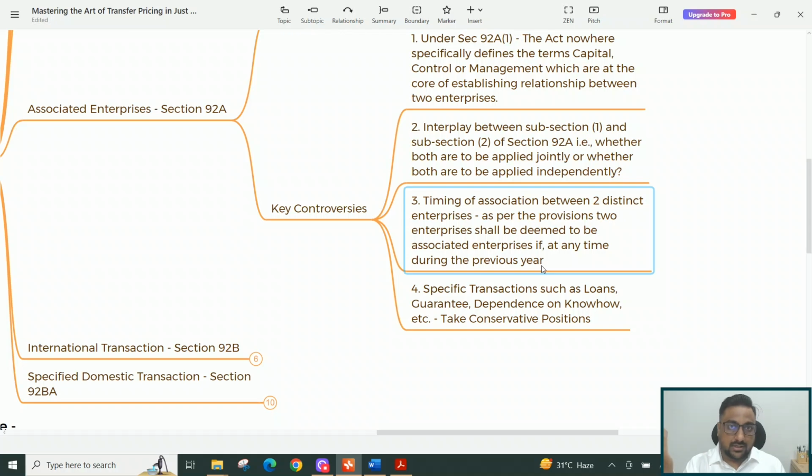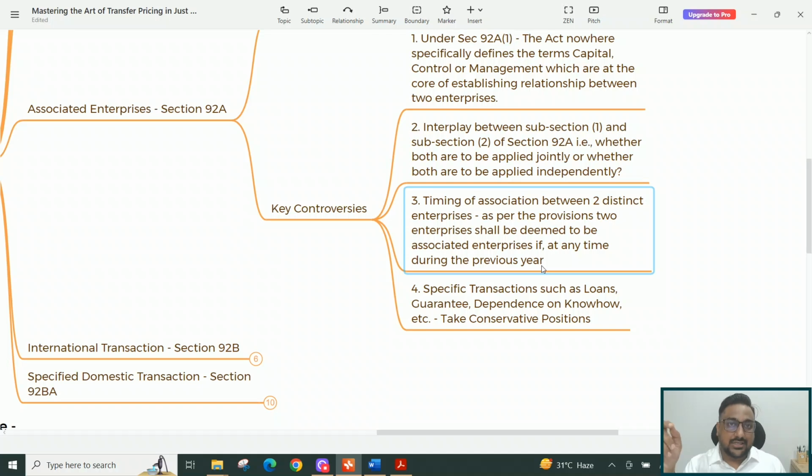Then the transfer pricing officer took up this case and adjusted the purchase price or sale price of that share, at whatever price the shares were transferred between the parties. The assessing officer or the transfer pricing officer made an adjustment to that, and post that it was a litigation scenario.